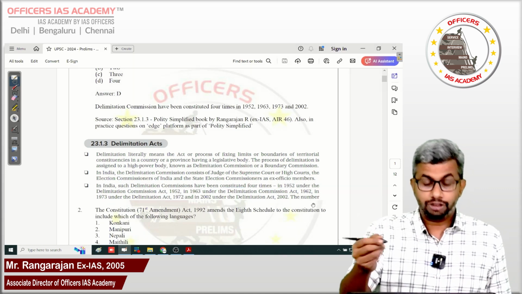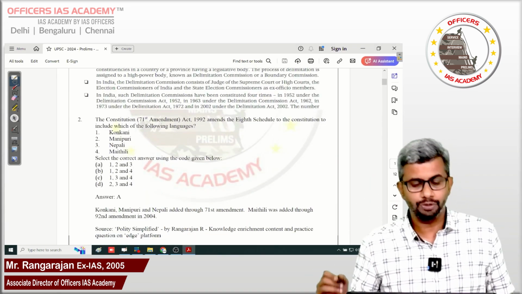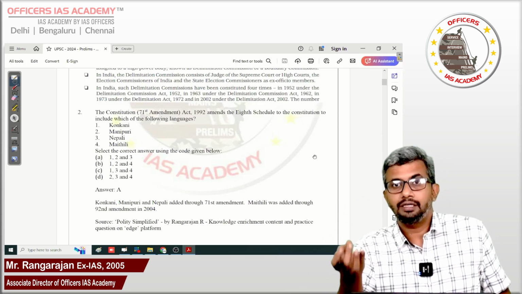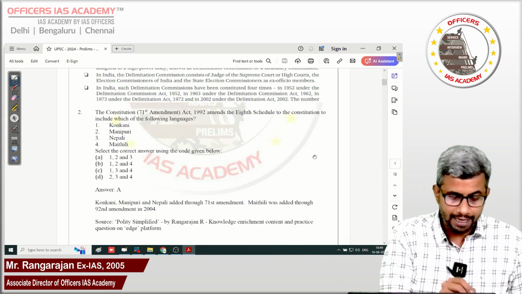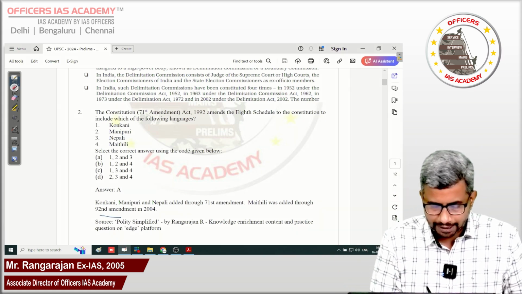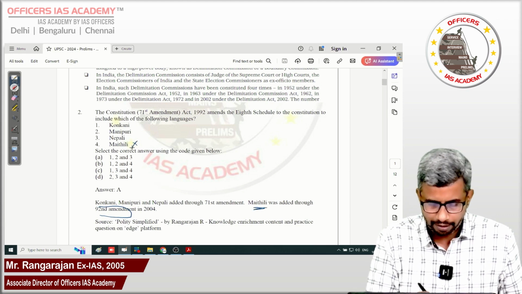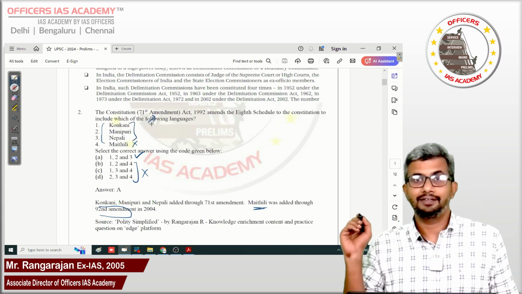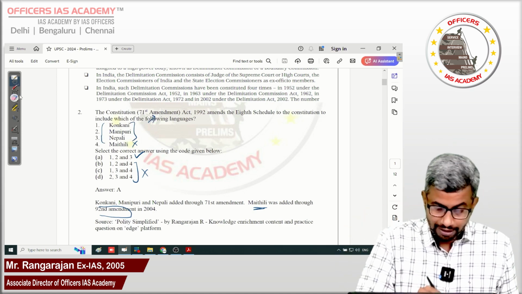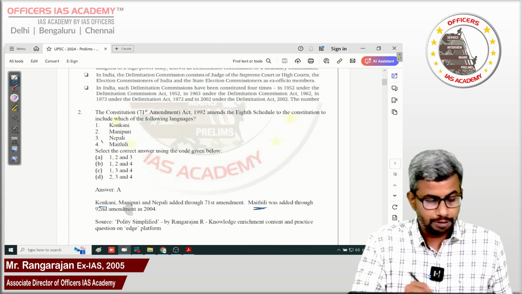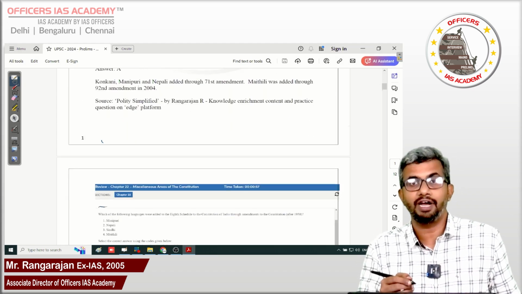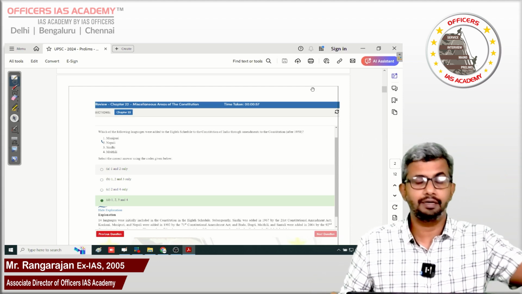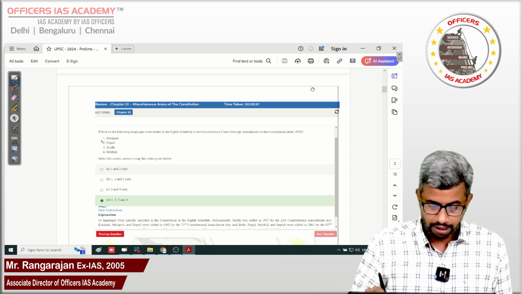Right? Constitution, 71st Amendment Act amends the 8th Schedule to include which of the following languages? So guys, Maithili, Dogri, Santali, Bodo. These were 4 languages which were added in 2004 through the 92nd Amendment Act. So you remove Maithili, the answer is 1, 2, 3. All these 3 were added through the 71st Amendment Act. In fact, a very similar question is part of the practice questions of Polity Simplified. If you buy the book through the Edge platform, you will be able to look into it as well, and you will be able to practice these questions.